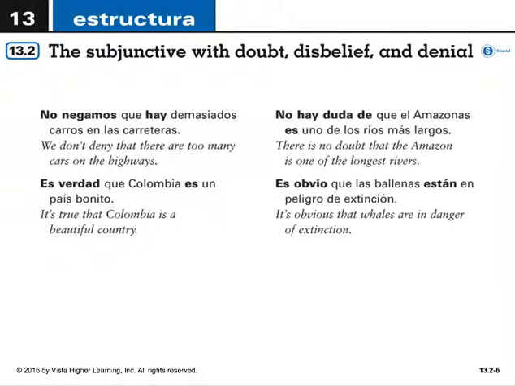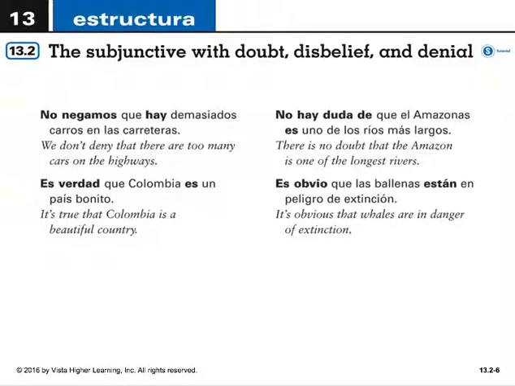And here we have examples using these expressions with the indicative verb in the subordinate clause. Por ejemplo, no negamos que hay demasiados carros en la carretera. O no hay duda de que el Amazonas es uno de los ríos más largos. Es verdad que Colombia es un país bonito. Es obvio que las ballenas existan en peligro de extinción.